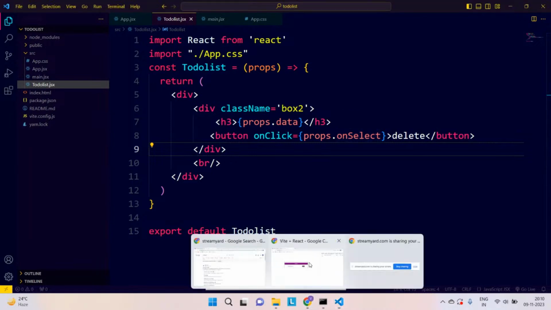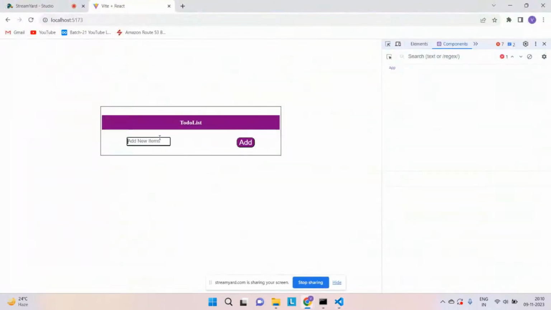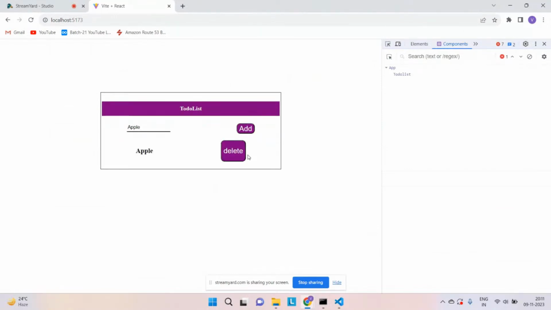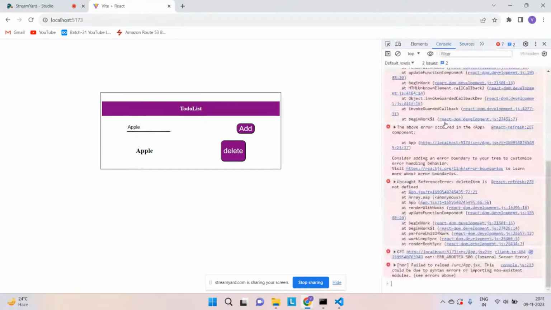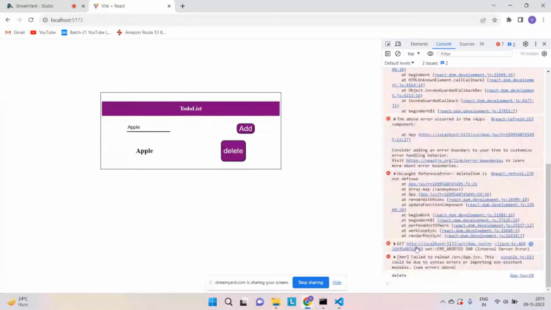Now if we go back and, let's say, I add Apple first, and then click on the delete button, and go to the console, I'm getting delete printed in the output.